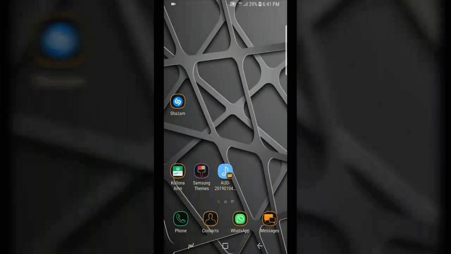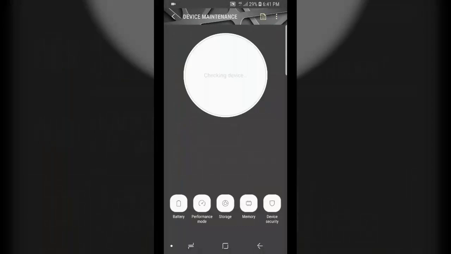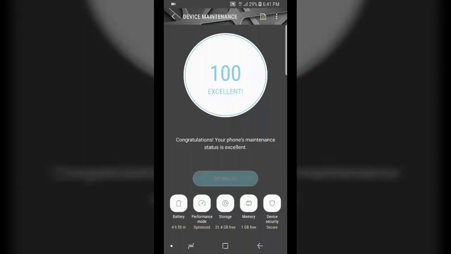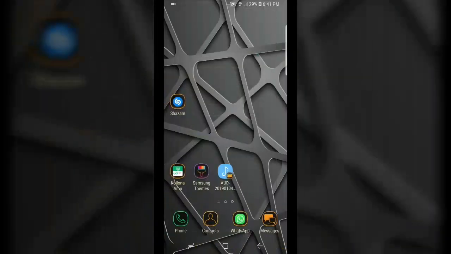So now we checked the device maintenance. Okay, we check the battery percentage and performance and storage. Okay, everything is perfect. Now we have one more thing.